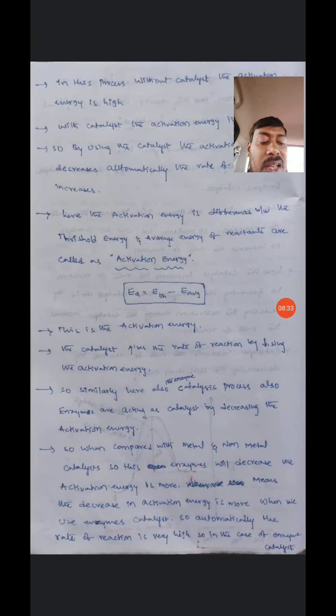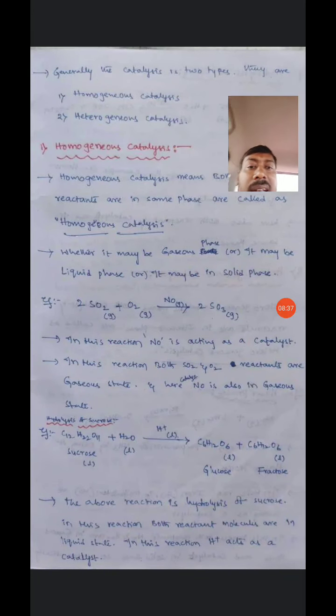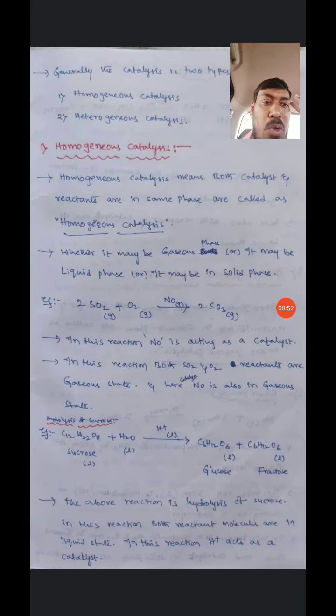Generally, catalysis is of two types: one is homogeneous catalysis and the second one is heterogeneous catalysis. First, homogeneous catalysis. Homogeneous catalysis means both the catalyst and reactants are in the same phase.